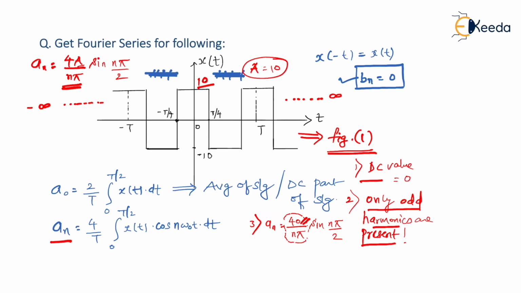And the value of an in general is 4a upon n pi sine n pi by 2, where a is the amplitude of the given x of t signal. That is a square wave signal. Every time it is a square wave, only then can I generalize it as 4a upon n pi. If it becomes a triangular wave, I cannot say that it would be 4a upon n pi. It would be something else.